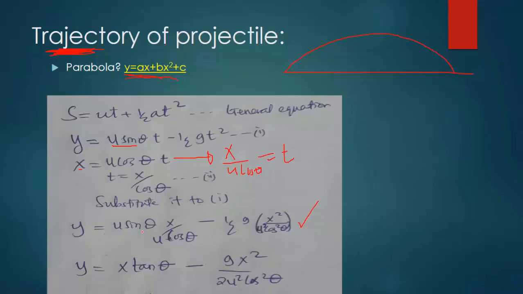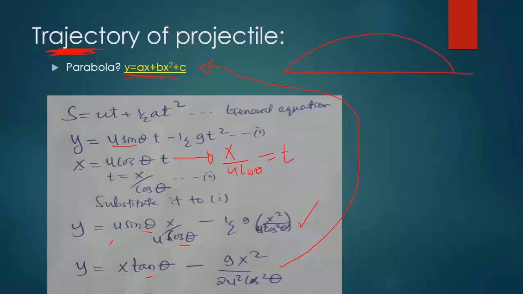So we can simplify that sine divided by cos is equal to tan, and u they cancel, so we remain with x tan theta for this side, minus a half g x squared divided by u squared cos squared theta. So if we compare with this equation, then we come to realize that the trajectory of projectile is a parabola. Okay, the trajectory of a projectile is a parabola.